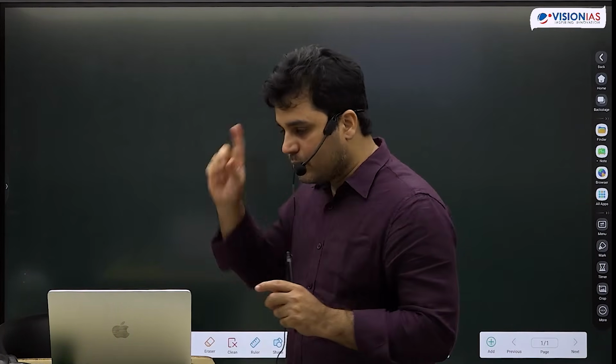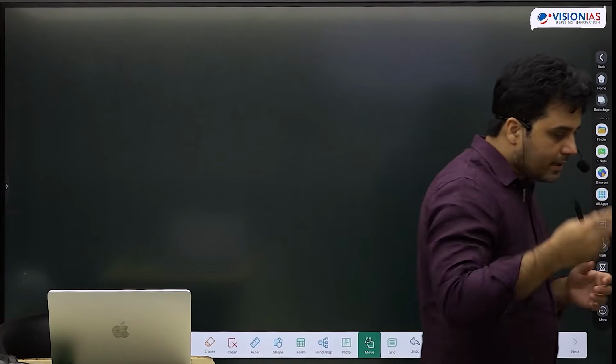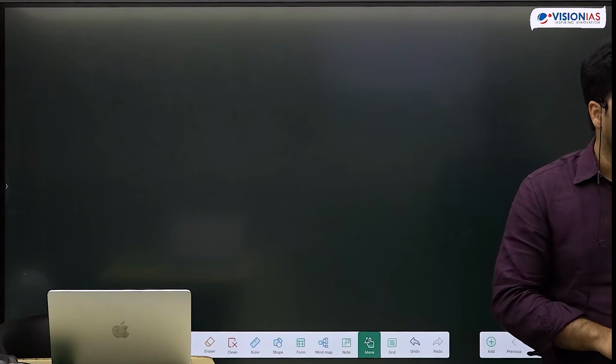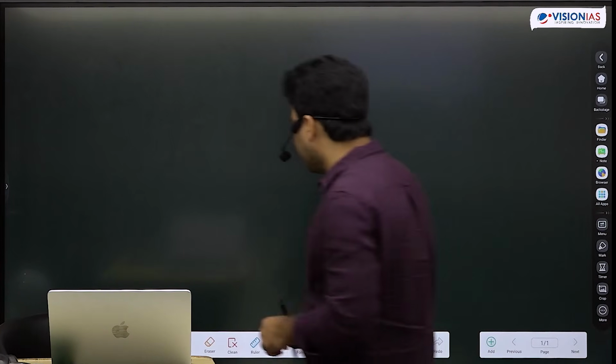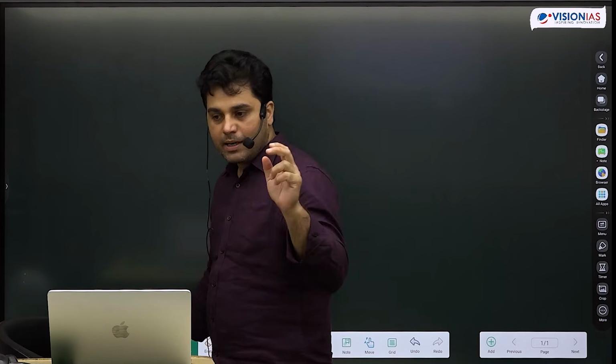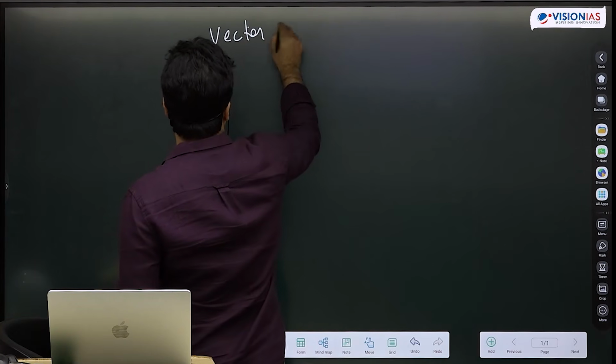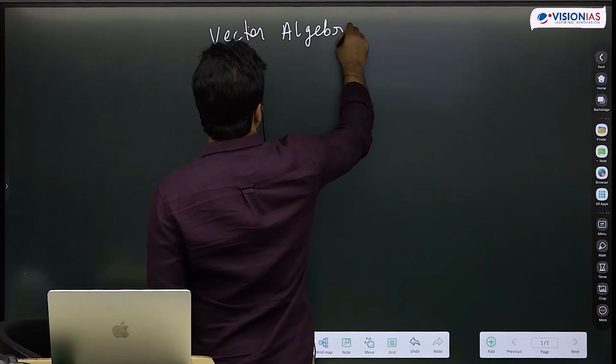When I tell you spherical polar coordinate system, it should be as simple as writing x, y, z in the Cartesian coordinate system. You'll find that not just in classical mechanics, but in many other topics, an understanding of the spherical coordinate system will be very important and useful. So we'll only do two topics here, vector algebra and vector calculus, in all coordinate systems, not just Cartesian, but spherical and cylindrical polar also. Vector algebra, let's start with that.